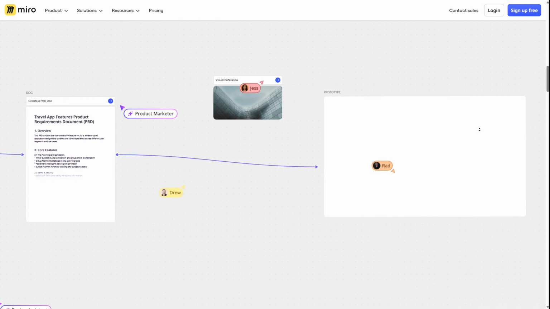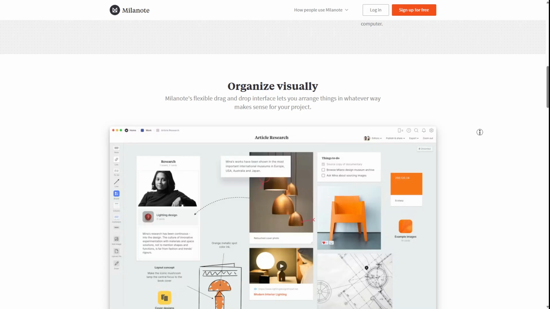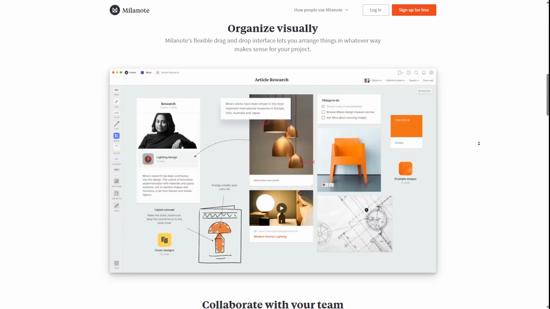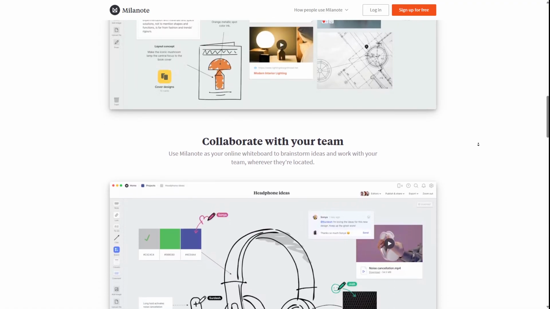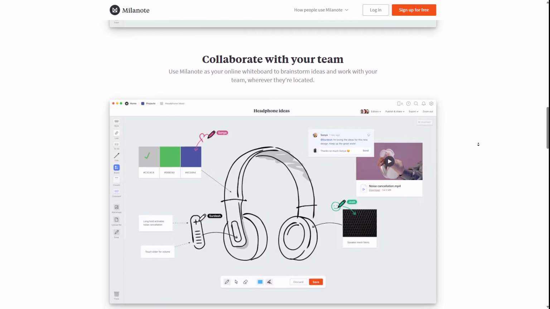When you compare workflows, it's basically structured versus creative. Miro is great for roadmaps, diagrams, and team planning. Milanote is better for inspiration boards, storyboards, and creative research.